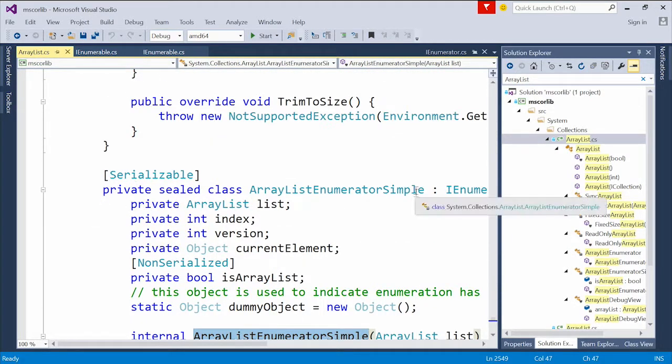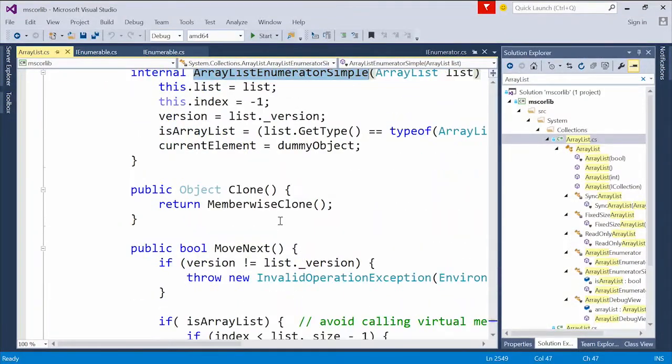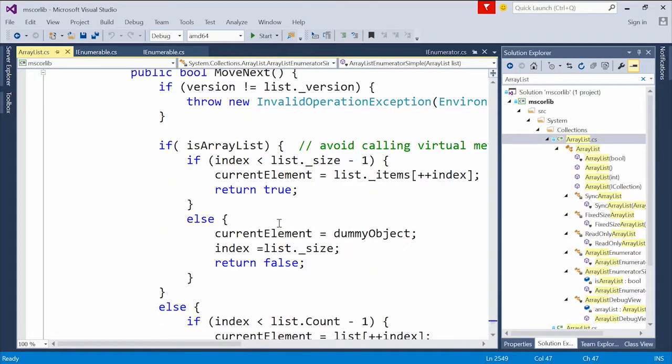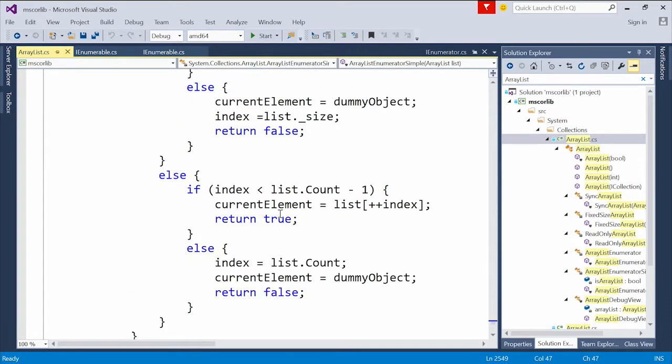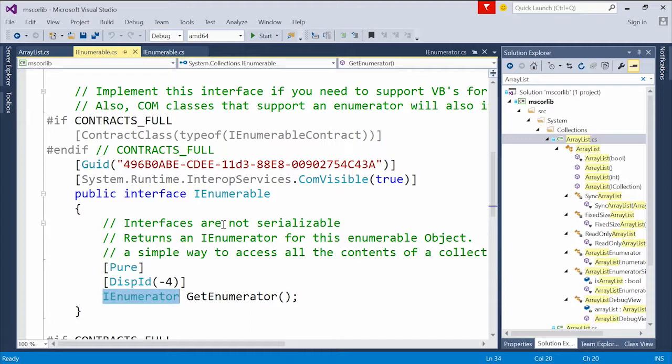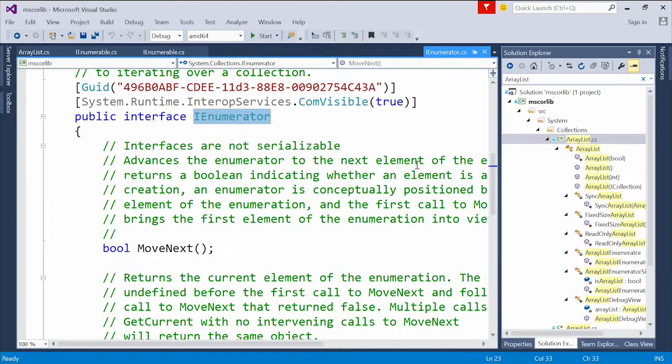Right, or it's a private class that implements IEnumerable or IEnumerator. It knows what list it's enumerating, and it has the methods for move next, for current, and for reset. So it's inside ArrayList, and it knows how to enumerate an ArrayList. So for IEnumerable, we just have to return some object that knows how to enumerate this particular collection. An IEnumerator defines a common way for any object that knows how to enumerate a particular sequence of things to be able to do it.